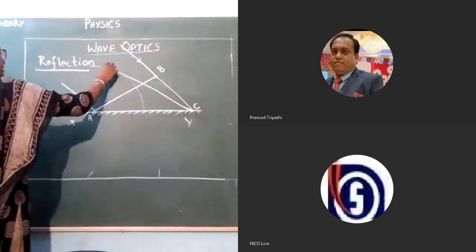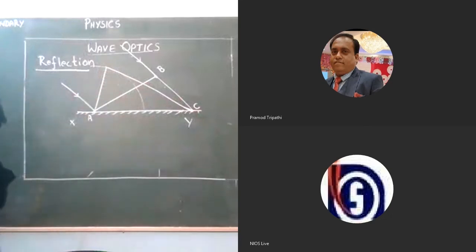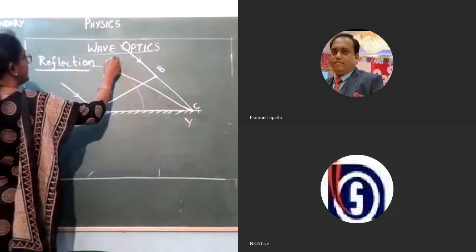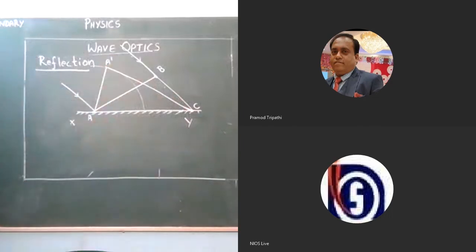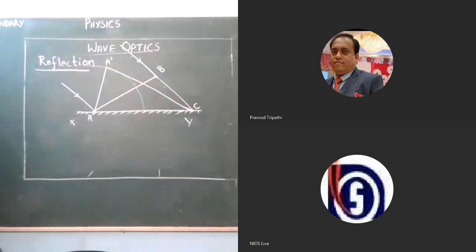Now connect these 2 points. Now this will become the reflected wavefront. A dash C will be the reflected wavefront. So now this arc, if we are showing, that arc itself will be explaining the Huygens principle.